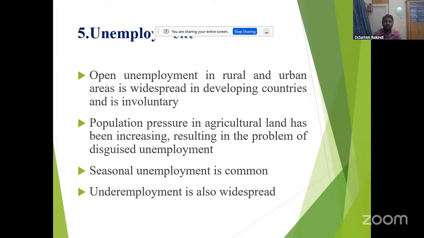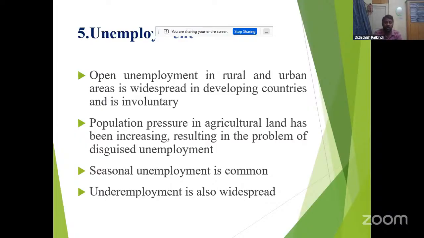Coming to seasonal unemployment, it is common. During the raining season and during the peaks of harvesting in the agriculture sector, they are getting employment. During the seeding time they are getting employment, but in the remaining time they are not getting employment. After completion of the season they are not getting a job. That is why seasonal unemployment is common.